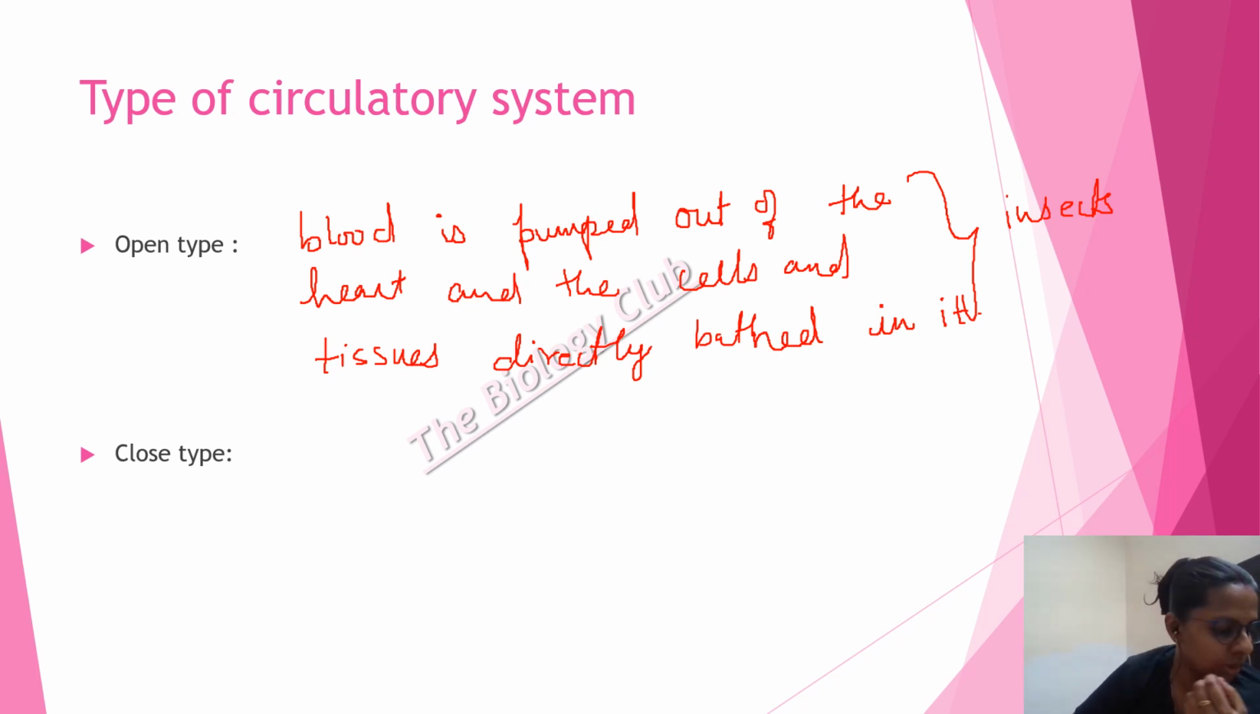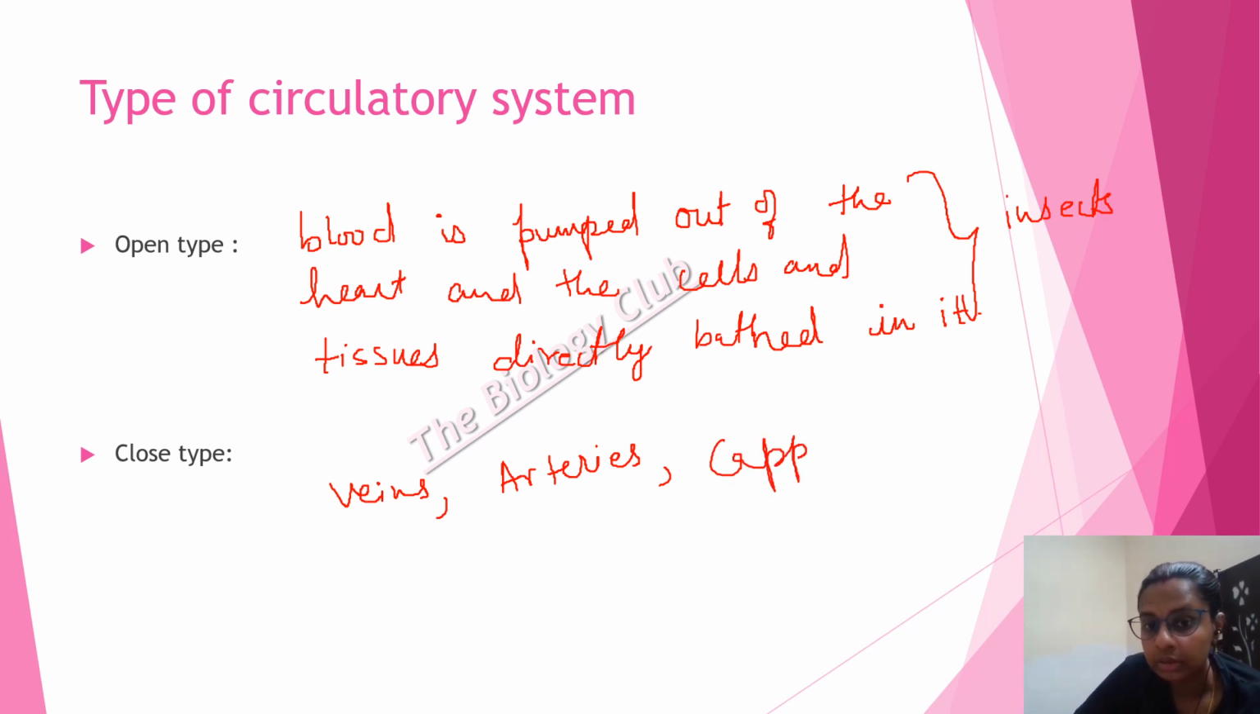Now let's talk about the closed type of circulatory system. The blood is circulated through a series of vessels like veins, arteries, capillaries.